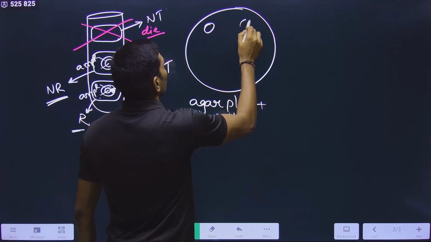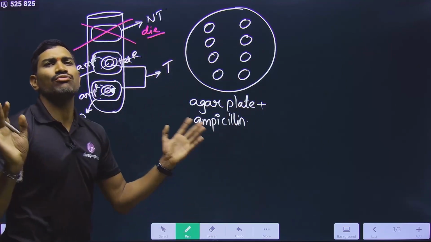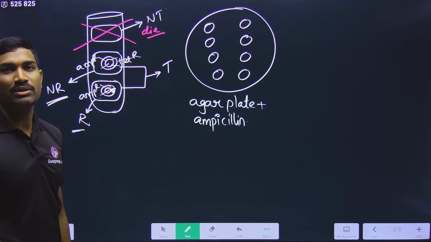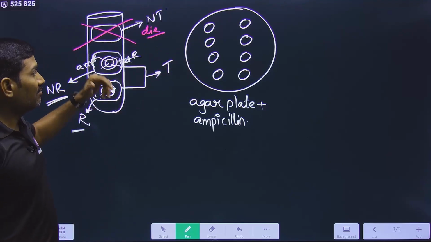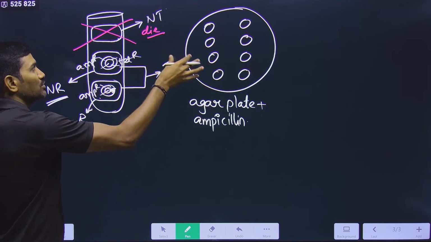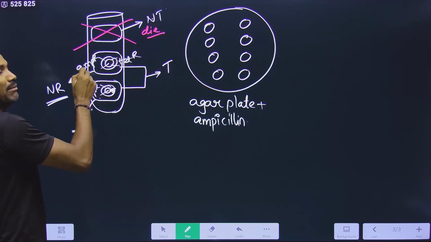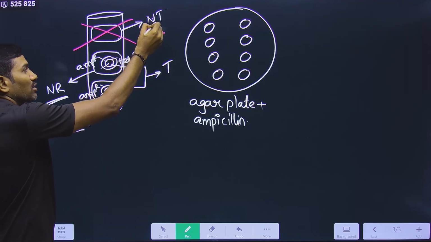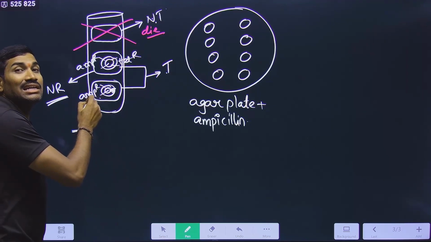We don't know which one is which. Simply they are growing like this, making hundreds of colonies. For understanding, I gave just 8 colonies, but hundreds of colonies will be formed here. Please remember, between non-transformant and transformant, we used the ampicillin resistance gene as the selectable marker to distinguish them.